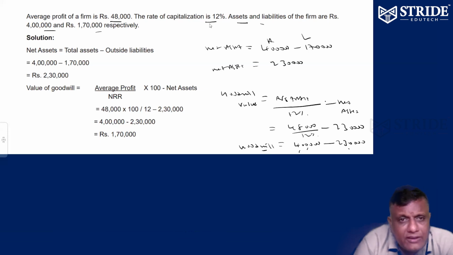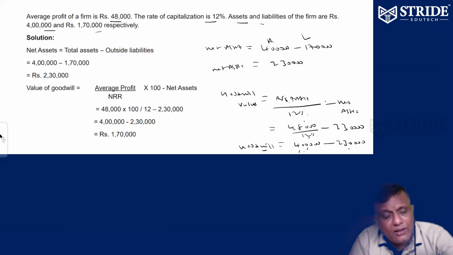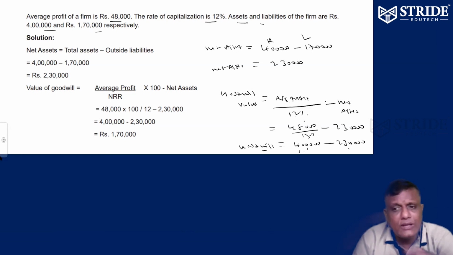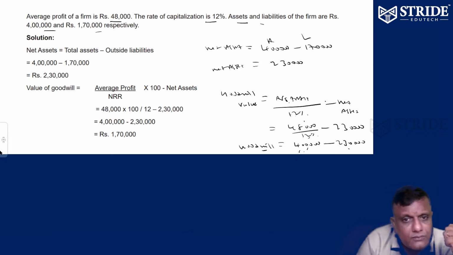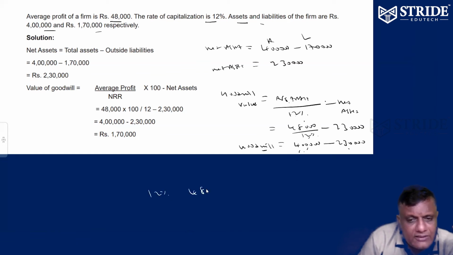So this is called capitalization of profit. 12% profit, you're getting 48,000 now. What is your value? 100%, 4 lakhs. If my profit is 12%, which is equivalent to 48,000, what is 100%? 100 by 12 into 48, that is equal to 4 lakhs.